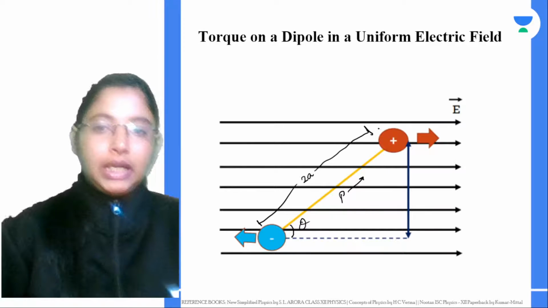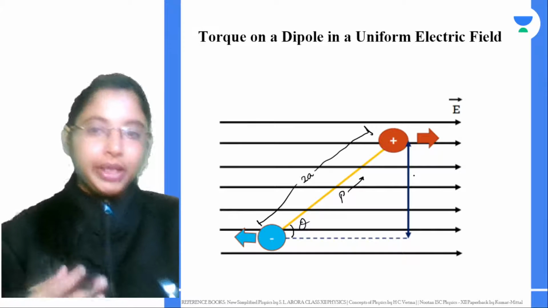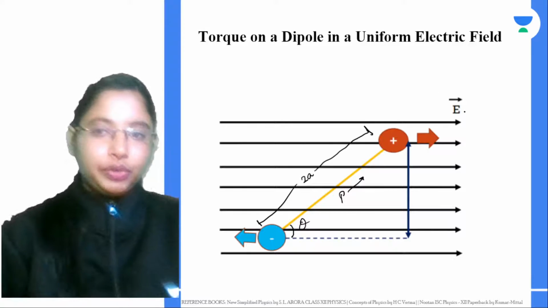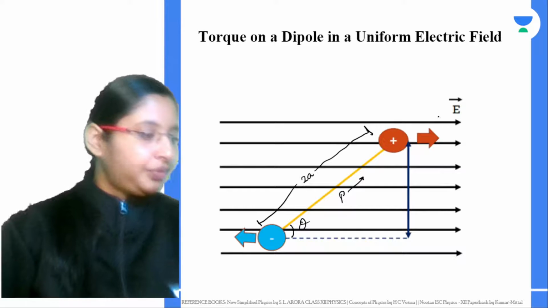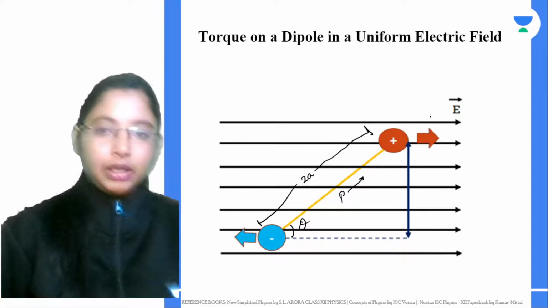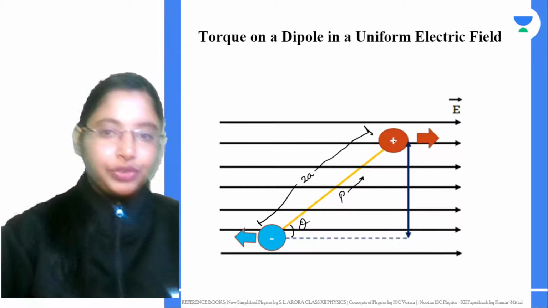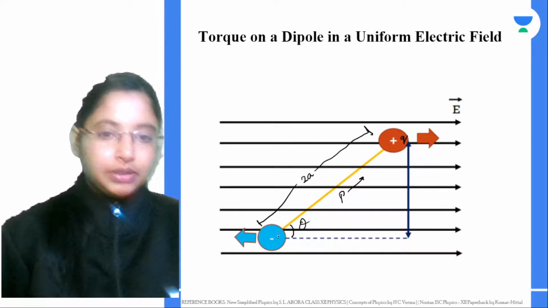Now as soon as you keep them in the external field, what would happen? What will be the force experienced? This is the positive charge, plus q, and this is minus q.